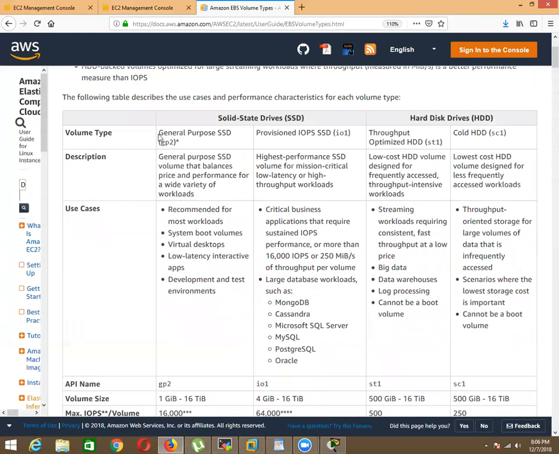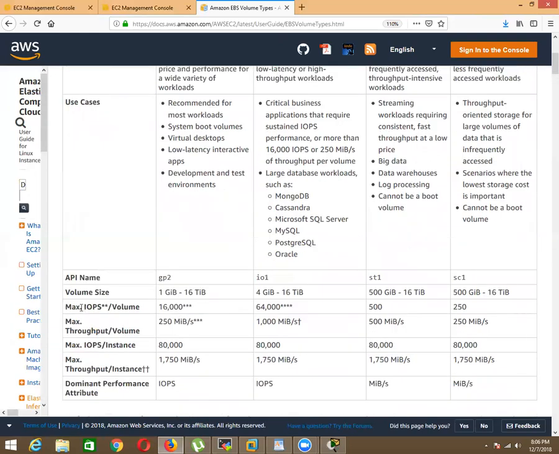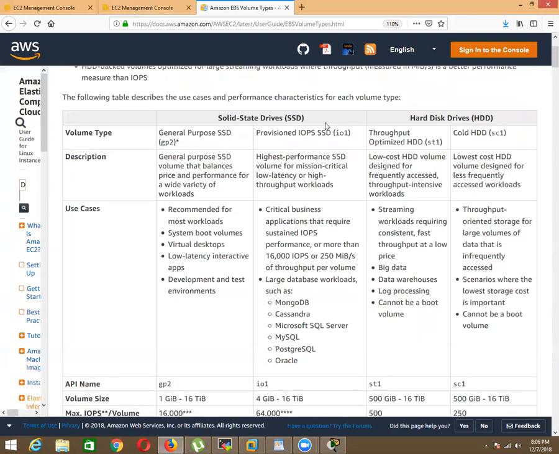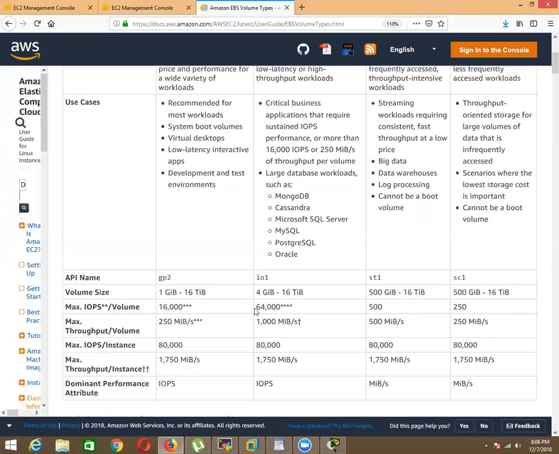See, almost all storages have the same level of hardware, the same level of volume size, correct? And in which way are they best? Because of this IOPS. In cloud, people measure the best storage based on the number of IOPS supported, not the amount of storage. Okay, which one is best? Provisioned IOPS, it has 64,000 IOPS. This is one of the best block storages we have, and IOPS is 64,000. Previously it was just 32,000, but recently they have increased it, and the performance is excellent.